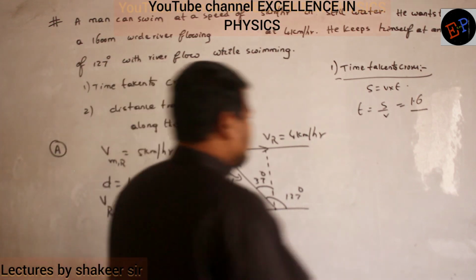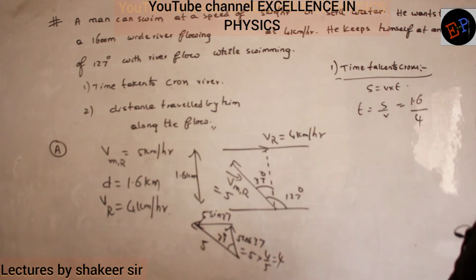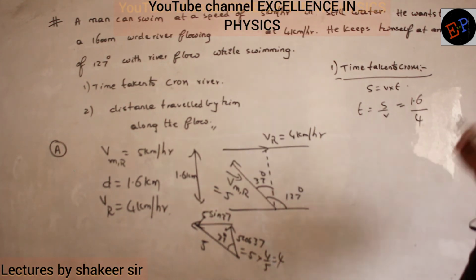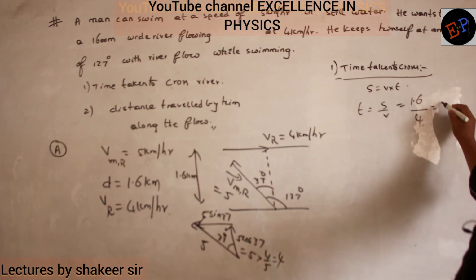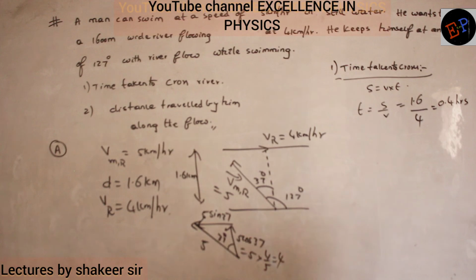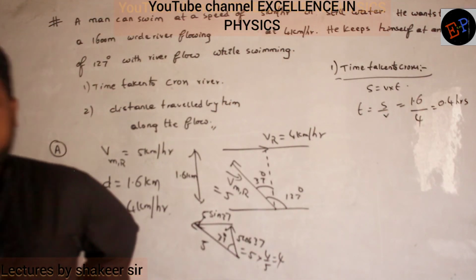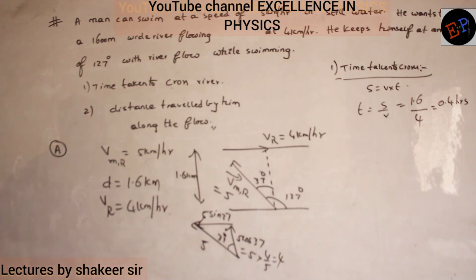Clear? So time is equal to displacement divided by velocity. What is the velocity? 4. Clear? So 1.6 divided by 4. 4 4s are 16. So 0.4 hours. Okay. So how much time is taken? 0.4 hours is taken to cross the river. Are you able to understand? So that is my first answer.